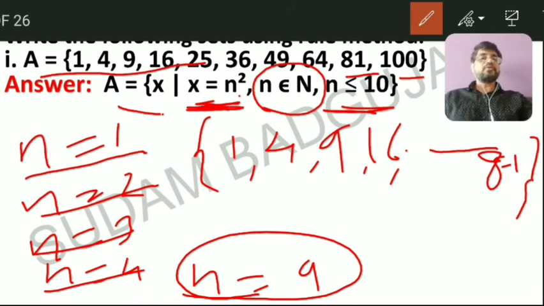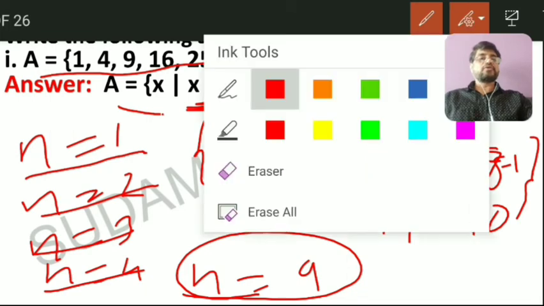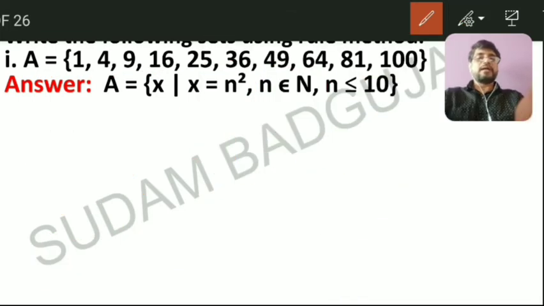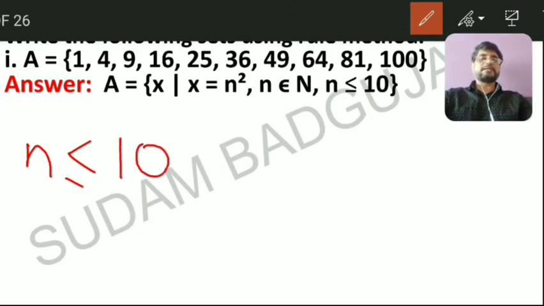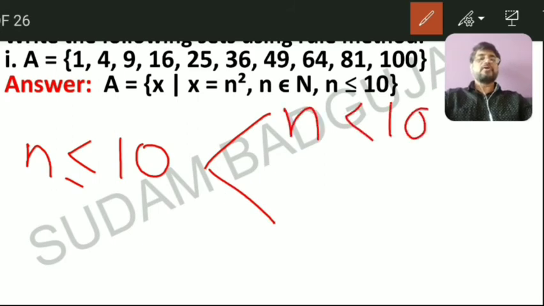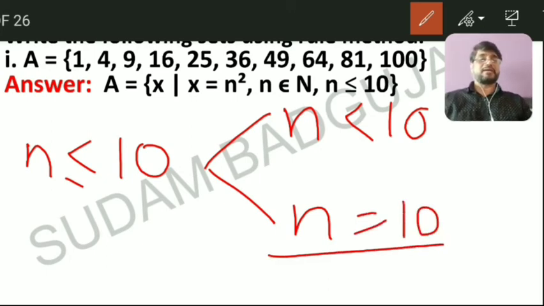And now n is less than or equal to 10. I want to show you the meaning of this, it is a very, very important concept: n is less than or equal to 10. What is the meaning of n is less than or equal to 10? It has two possibilities, either n is less than 10 or n is equal to 10, means 10 is also there, 10 is included in that set.